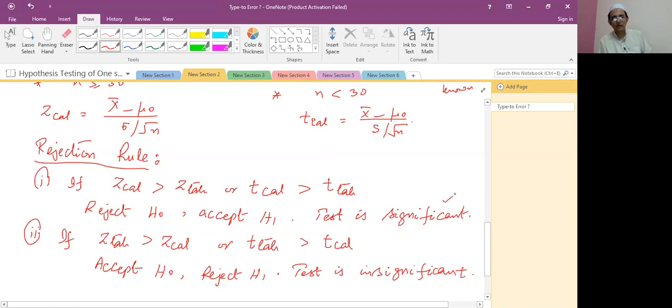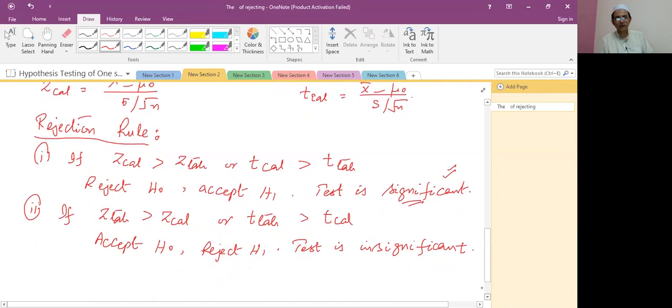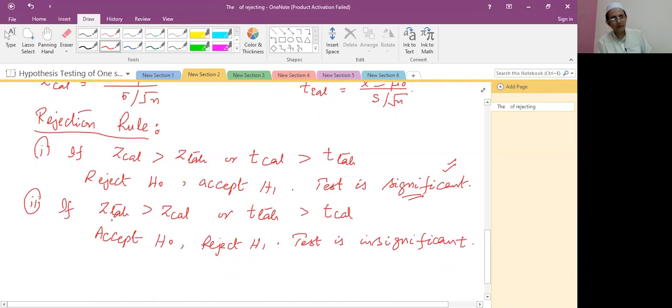So we call the test significant. It means all our working is statistically significant. But the other condition is if the Z tabulated or T tabulated value is greater than the calculated value, it means accept H0: the null hypothesis is accepted, the alternate hypothesis is rejected, and the test is statistically insignificant.